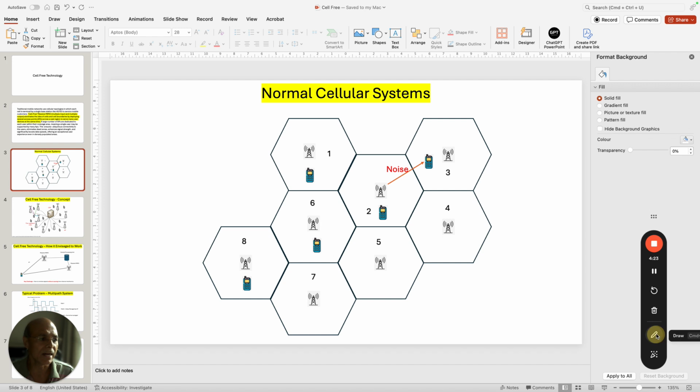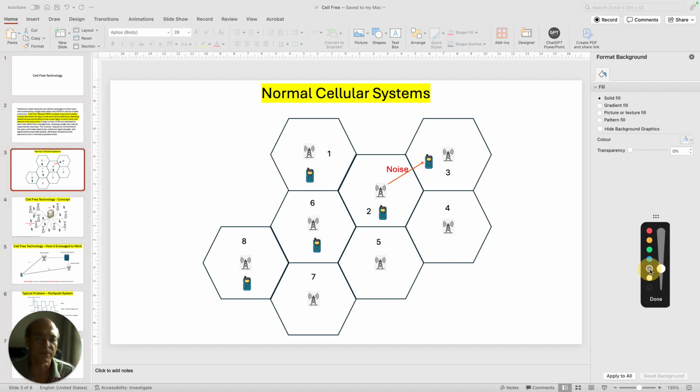This chart gives you a flavor of the cellular technology. What is a normal cellular technology? Everybody knows about it. There's nothing much to discuss here. This is a honeycomb structure. Every base station, like base station number 1, base station number 2, base station number 3, I have marked using a number, and each base station has a jurisdiction of coverage which has been marked by this hexagon structure.